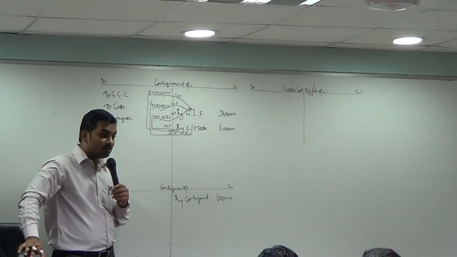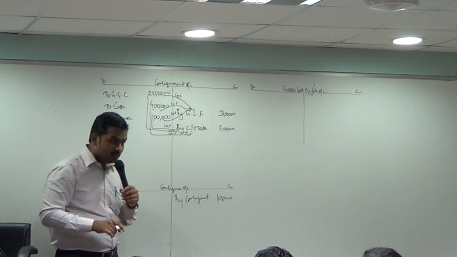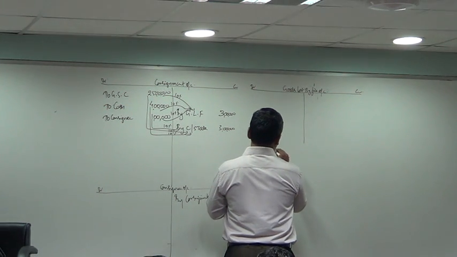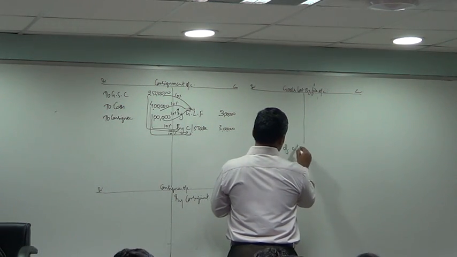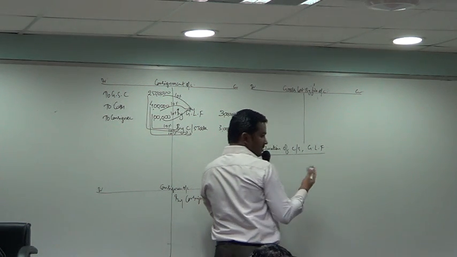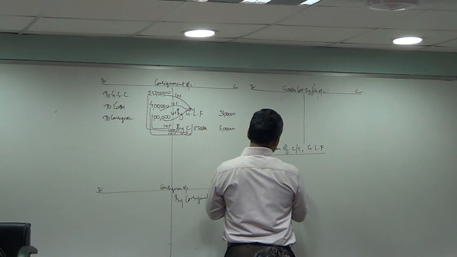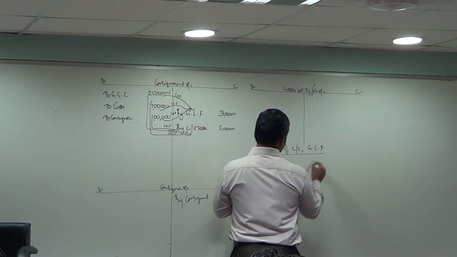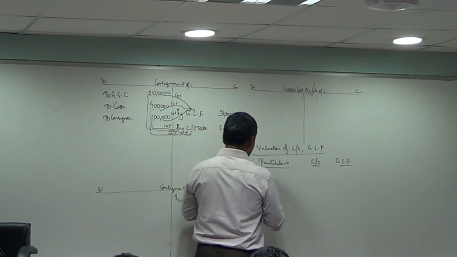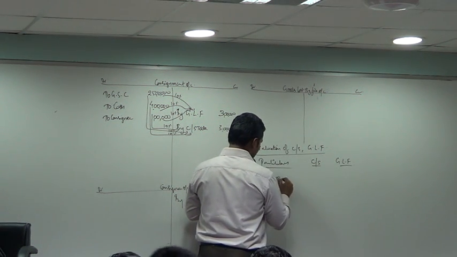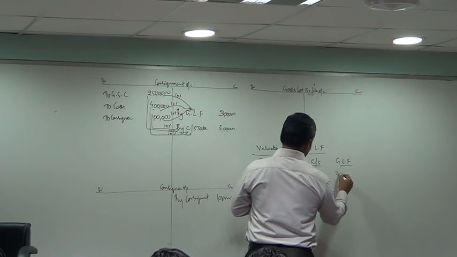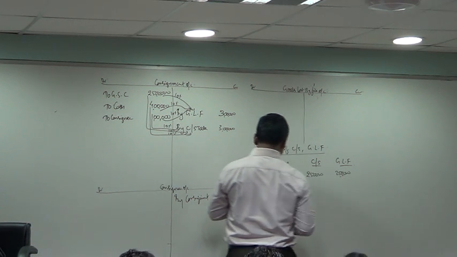Actually, what we should do? We should prepare tables, draw tables now. Valuation of closing stock, GLF. Same table we can do because numbers are the same. Particulars, closing stock, GLF. Invoice price of goods, 2,50,000.